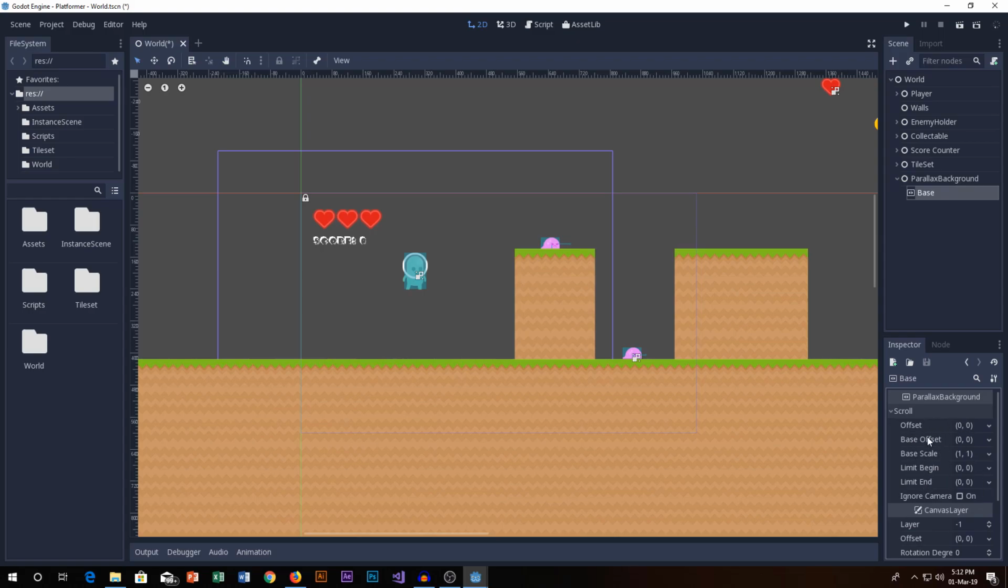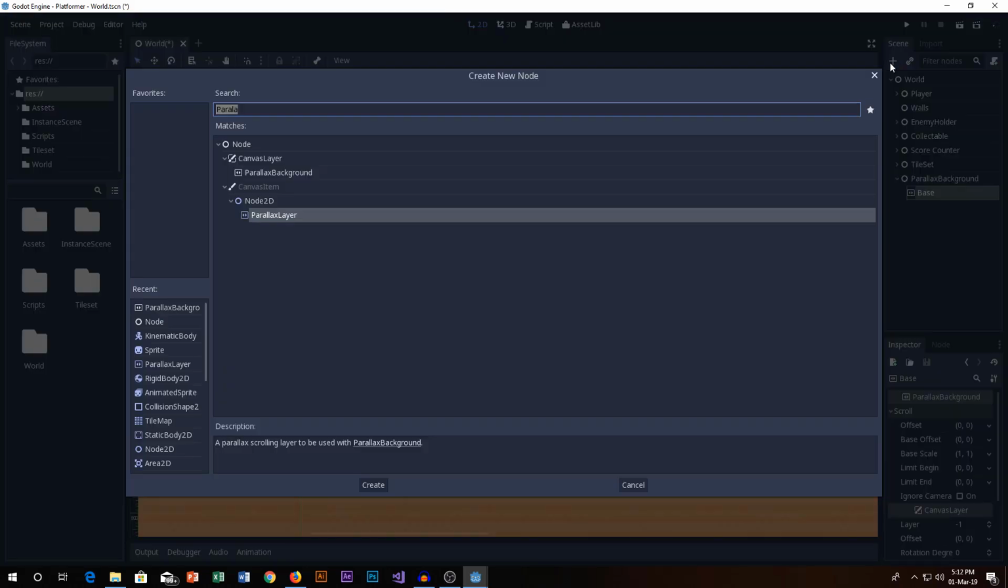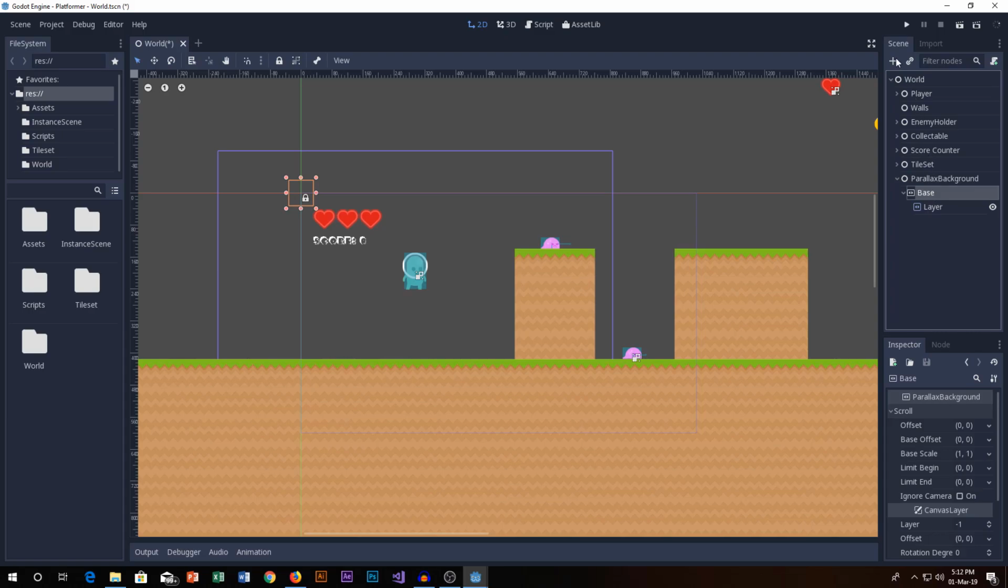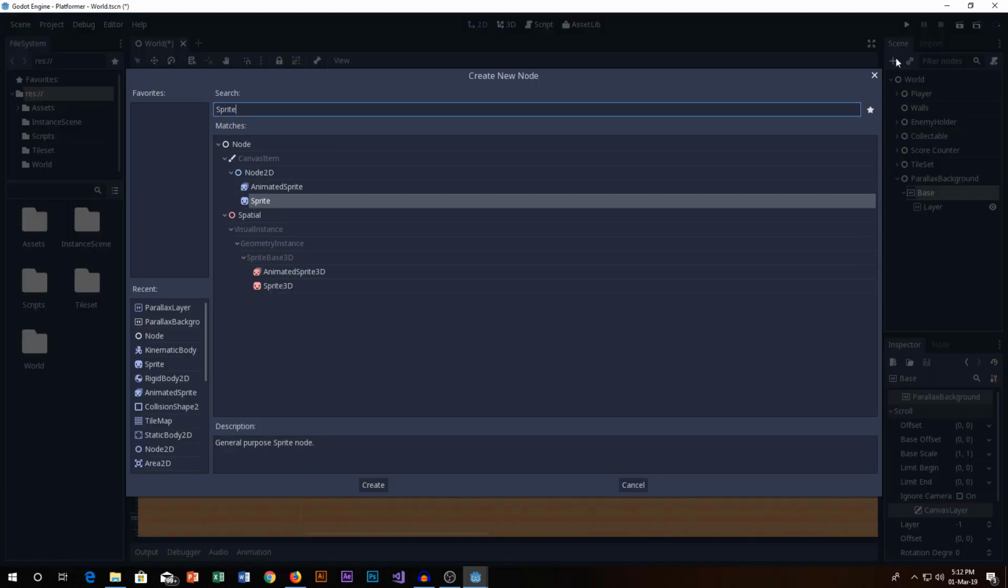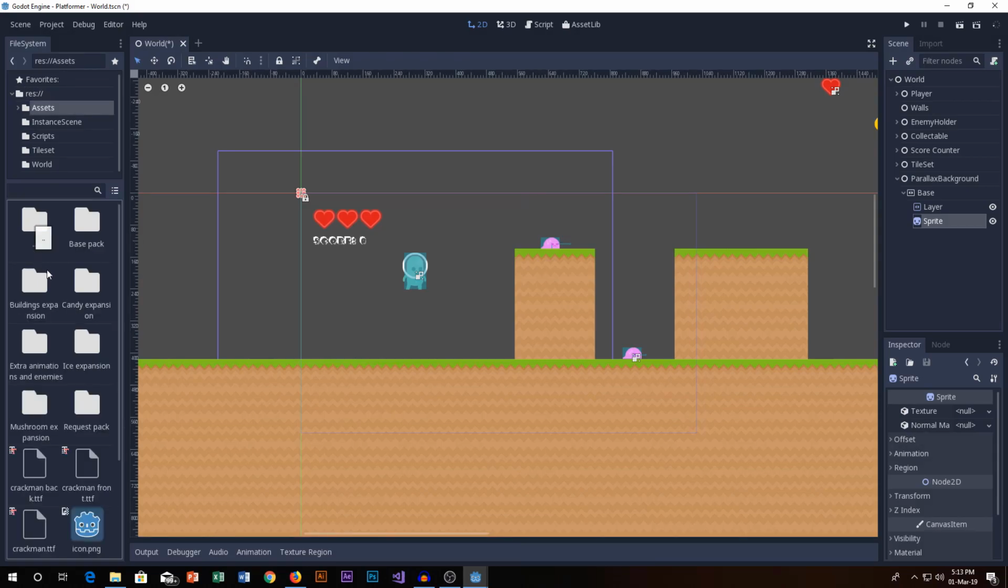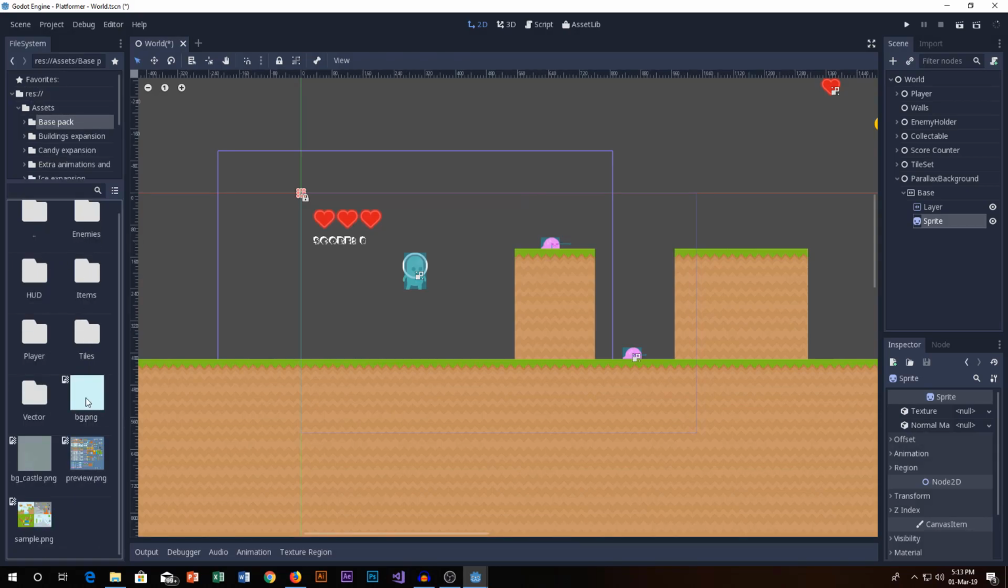Okay, so now we'll add another node called parallax layer. The parallax layer will inherit from the base node, so we'll rename it to layer. Next step is adding a sprite node. And we will go to our assets, base pack. We'll pick up our bg.jpg and then boom, got it.